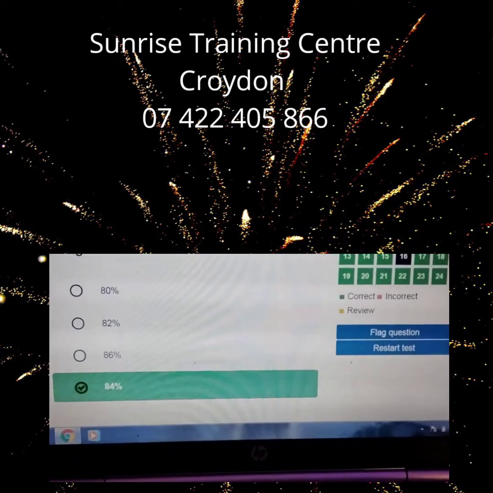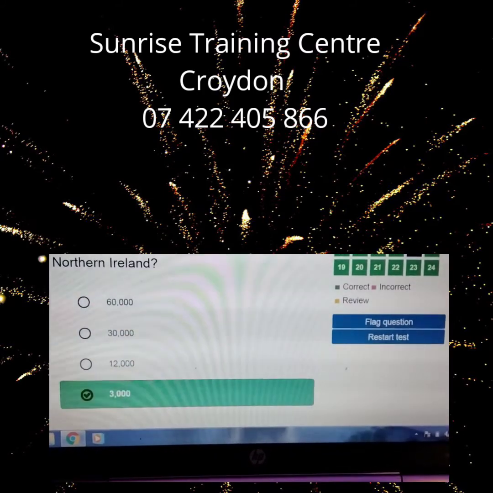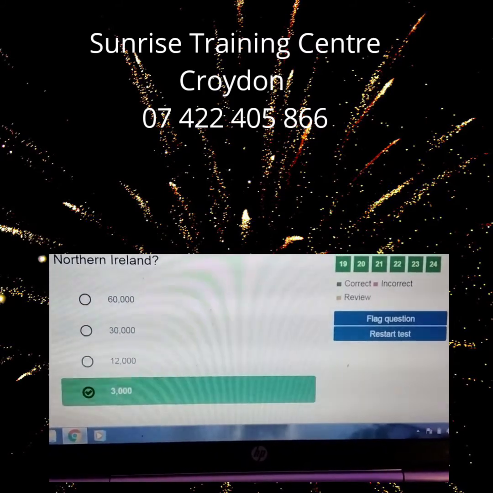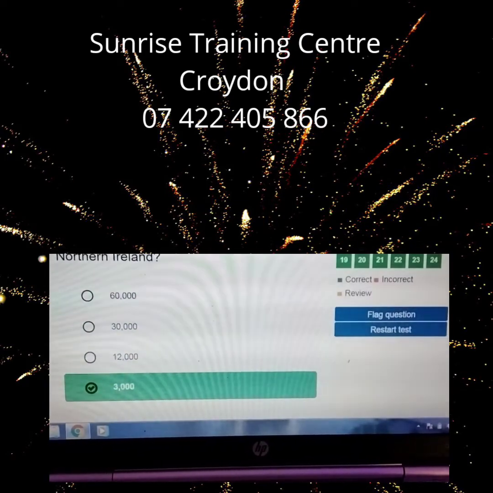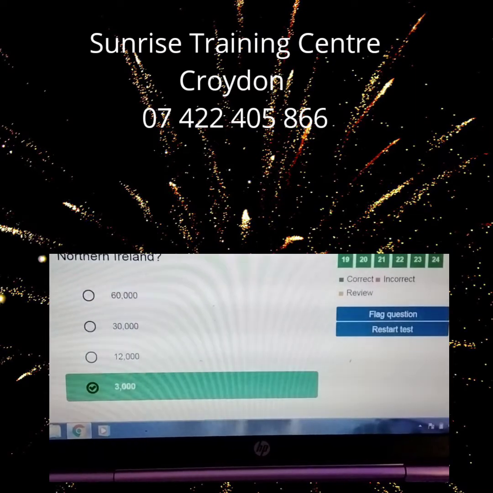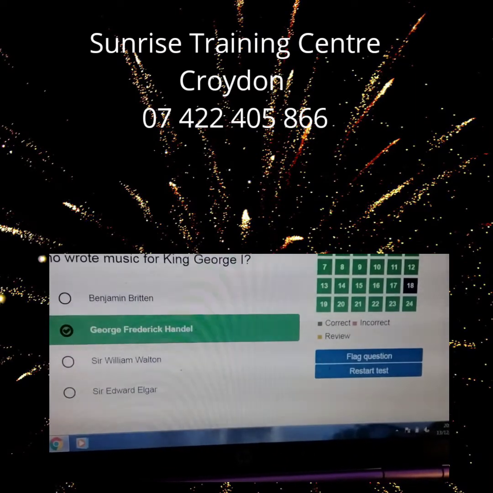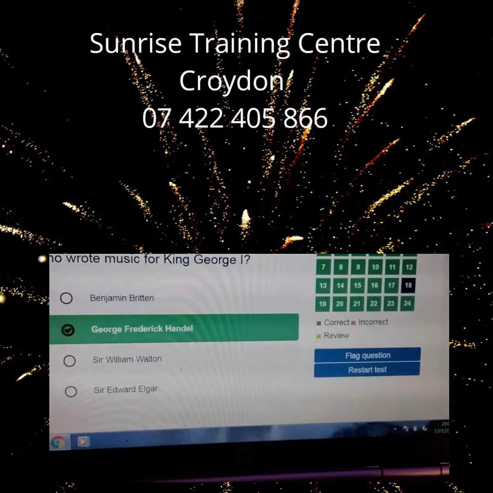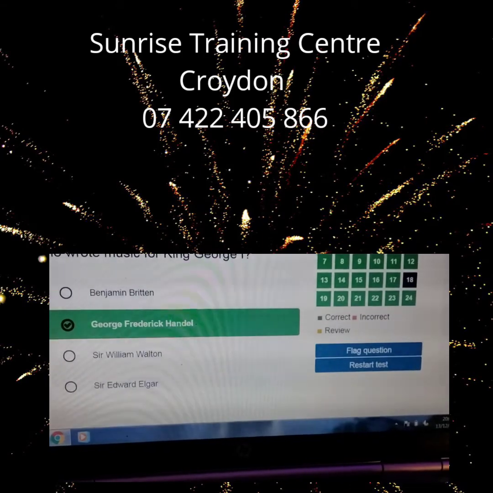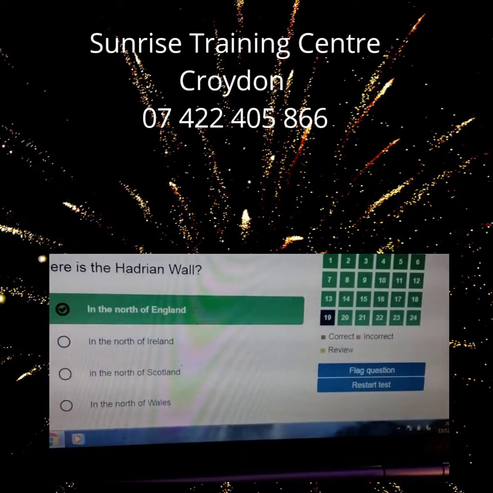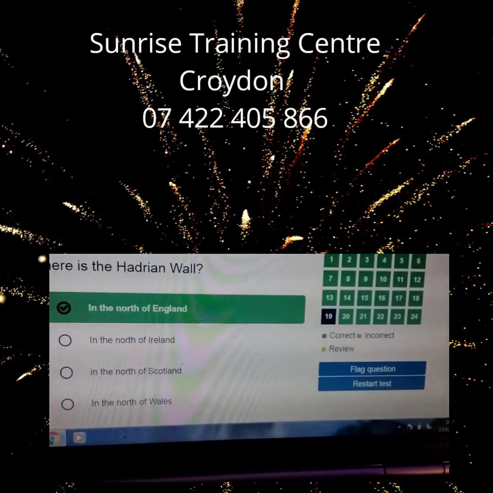84%. How many people lost their lives in the decades after 1969 due to violence in Northern Ireland? 3,000 people. Who wrote music for King George I? George Frederick Handel, the musician. Where is the Hadrian's Wall? In the north of England.